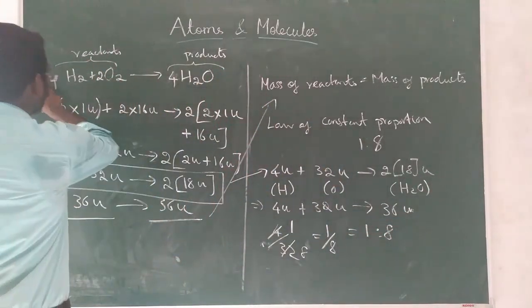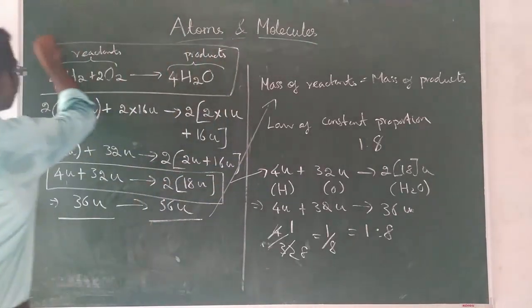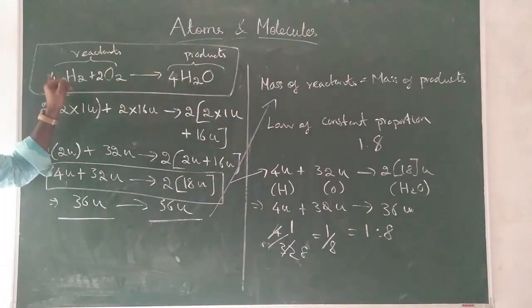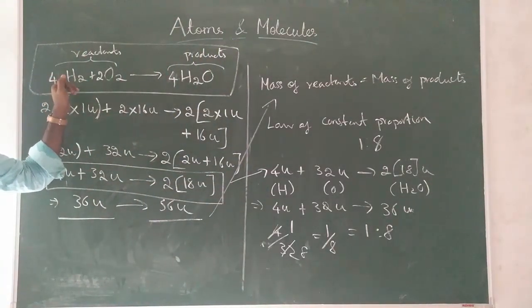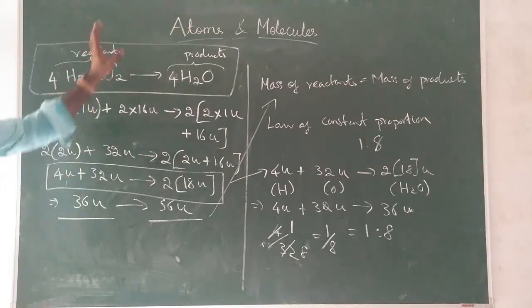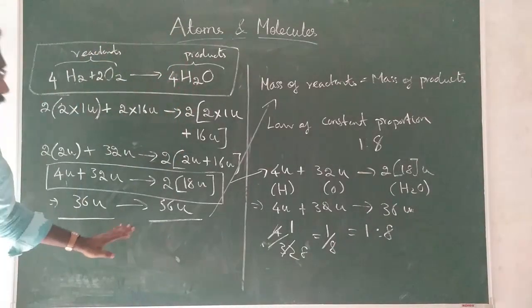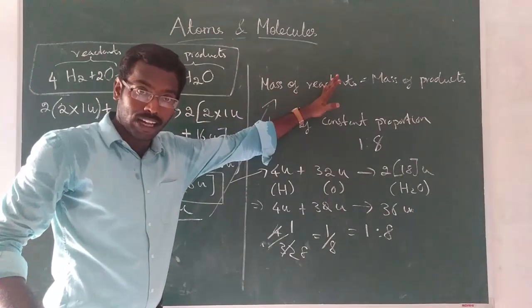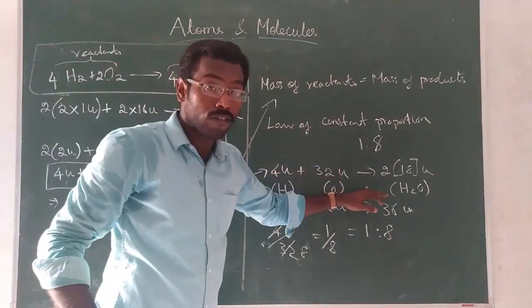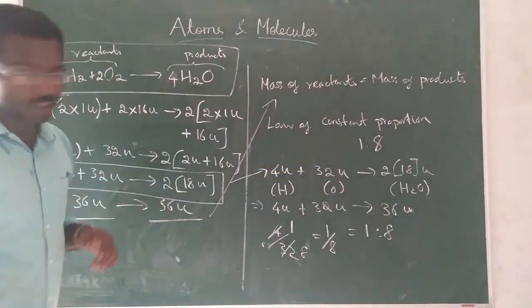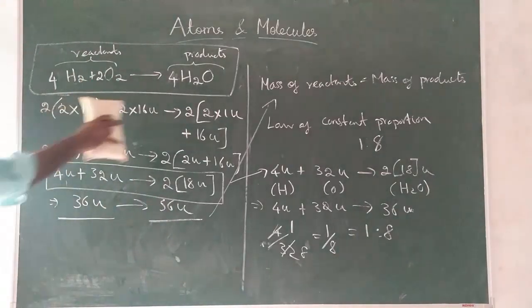So this is your homework. Check this chemical reaction and try to prove both the law of conservation of mass and the law of constant proportion. Understood? So please take down this equation.